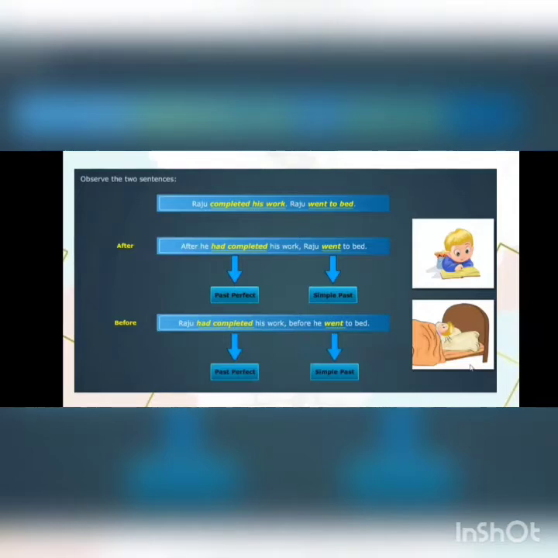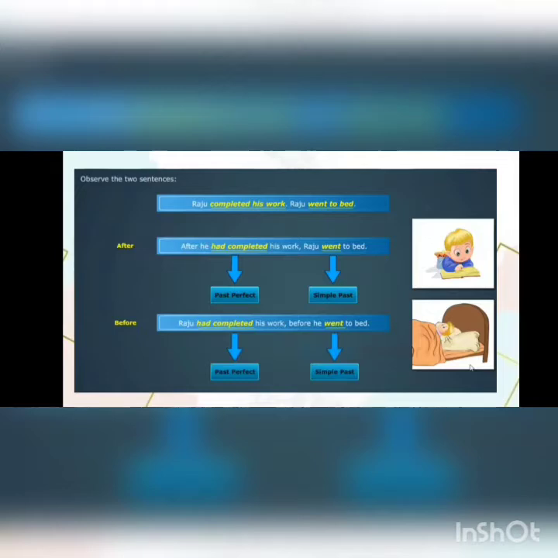Students, in such a case, the first action is written in past perfect, had plus V3, and the next action is written in simple past. From the example, Raju first completed his work and then he went to bed. So we can write the complete sentence as: After he had completed his work, Raju went to bed.